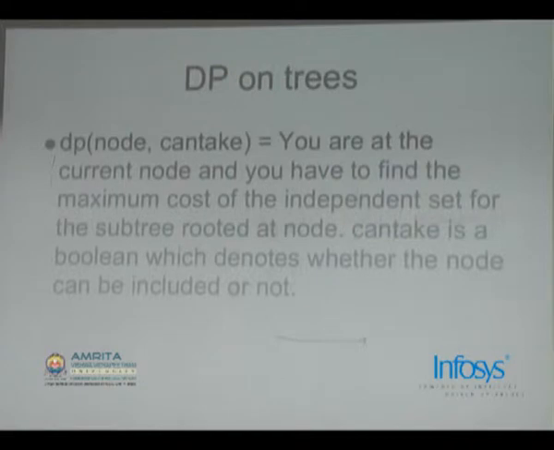If you take a node, it only denotes that all its immediate children cannot be taken. So 0 denotes that you must not take this node, so you have the option of taking all the children. Since you can take the children, you pass a 1 with it, so it is equal to dp of child 1 of 1 plus dp of child 2 of 1 plus so on up to dp of child k of 1. Okay, I'll write the recurrence for dp of node of 1 also.